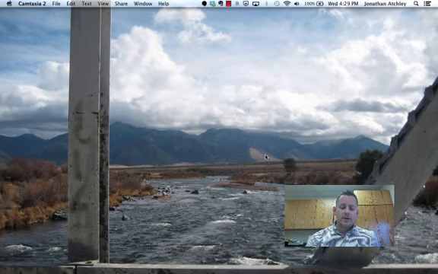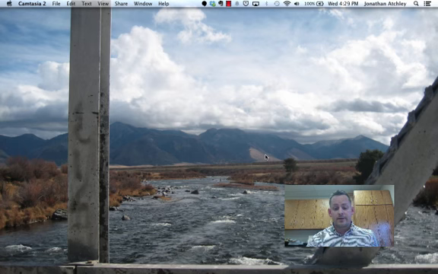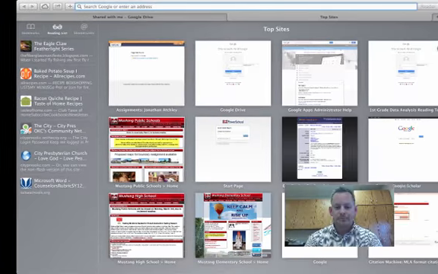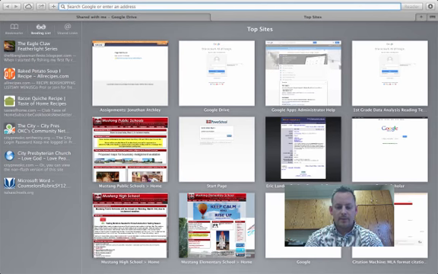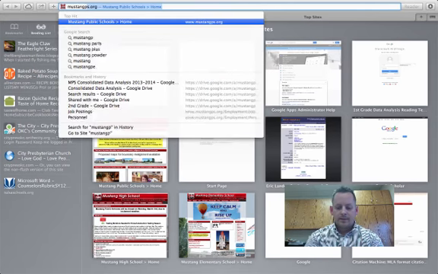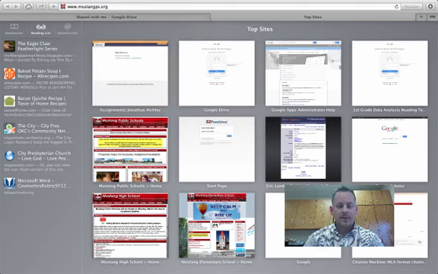Okay, in the event that you do not use Google Scholar as your search engine, and you find your articles on EBSCO or something like that, I'm going to show you how to keep track of your citations a different way, to make sure that you're doing it properly. Just like before, we're going to go to mustangps.org.